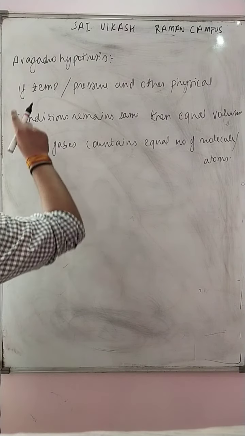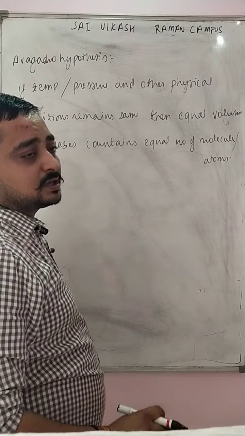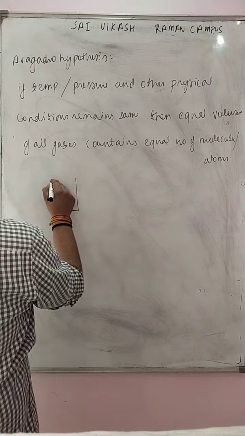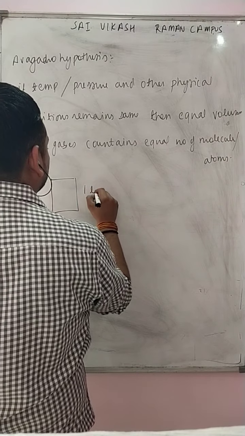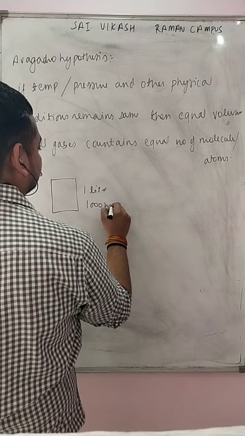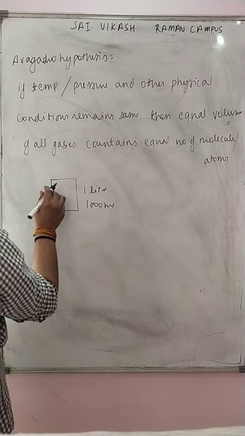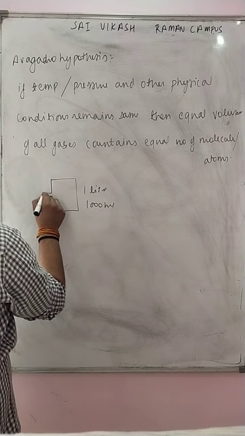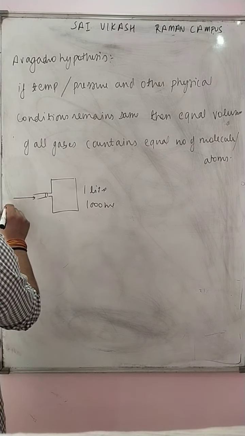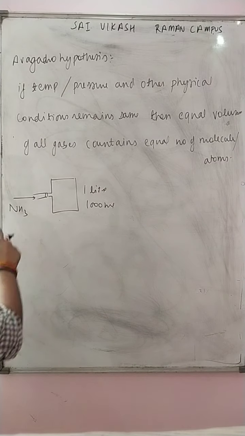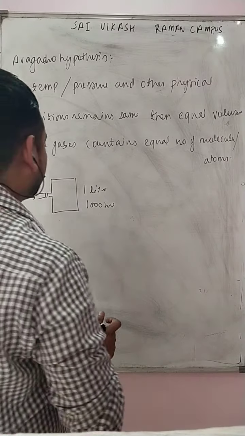So this law states that if temperature, pressure and all other physical conditions are the same, then let us suppose this is a beaker of 1 liter. 1 liter means 1000 ml, and we have filled it. This is the stopcock. Let us assume we filled this container with ammonia.